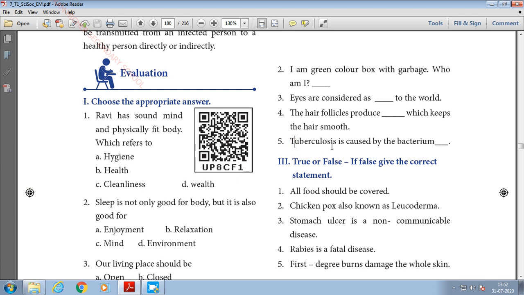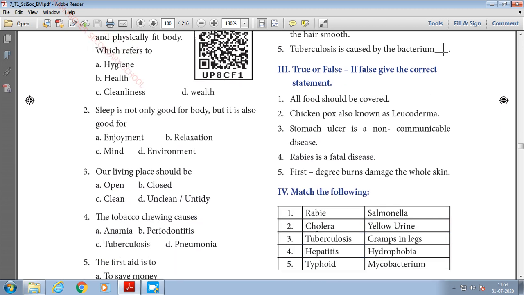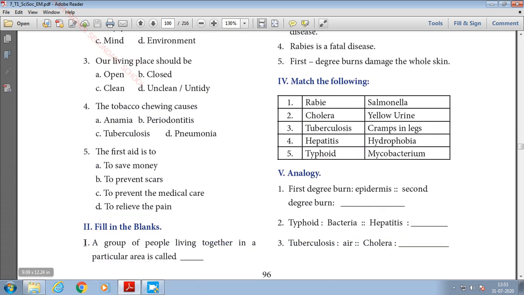Fifth one, tuberculosis is caused by the bacterium Mycobacterium tuberculosis. Spelling: MYCOBACTERIUM, Mycobacterium tuberculosis, TUBERCULOSIS, tuberculosis, Mycobacterium tuberculosis. So I'll repeat it once again, you can just correct the answers. First one, fill in the blanks.